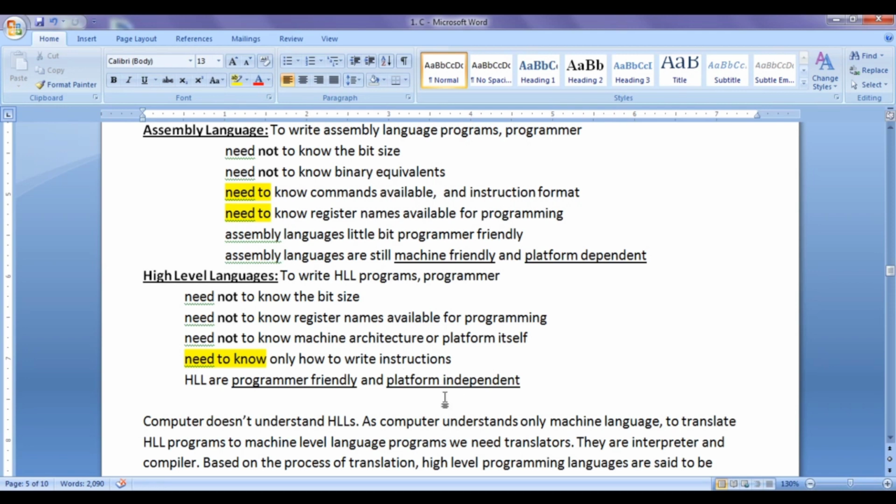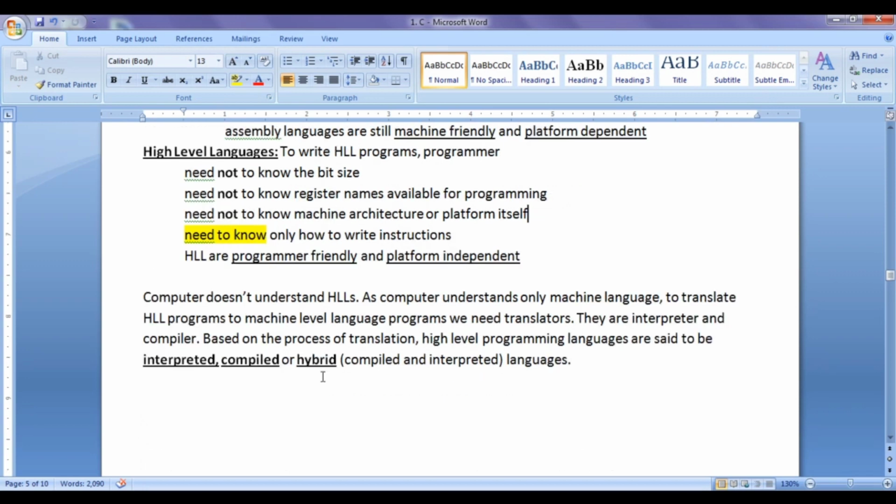The programmer need not know the bit size of the platform, the register names, or the machine architecture. All the programmer needs to know is how to write instructions in that programming language.